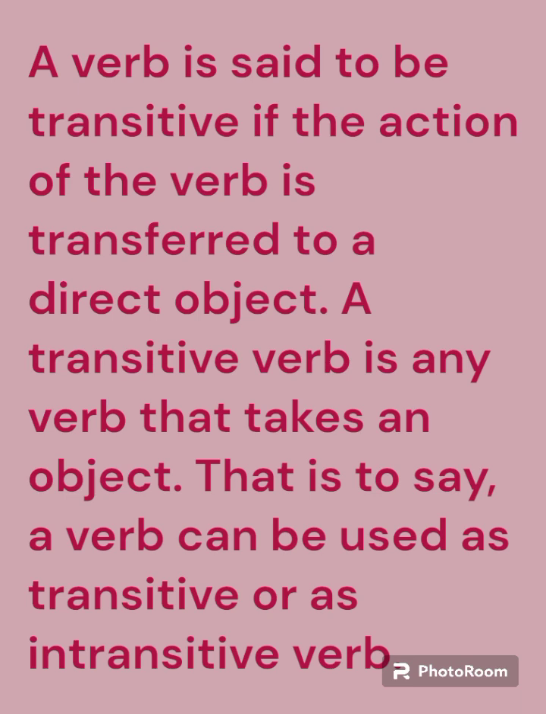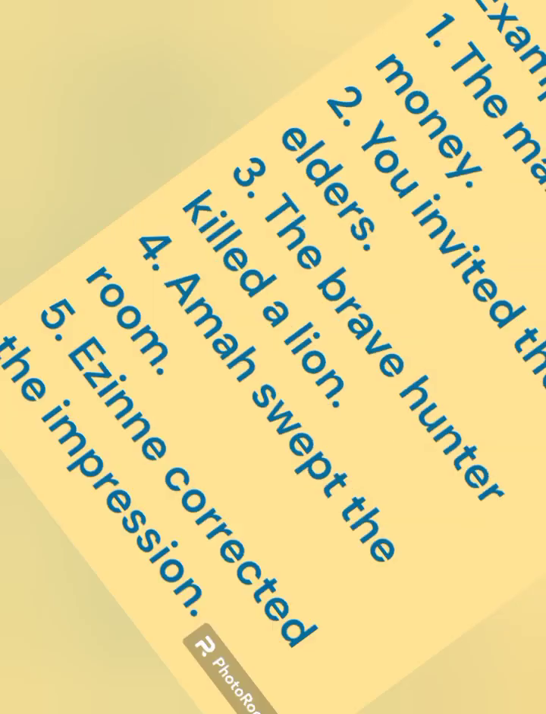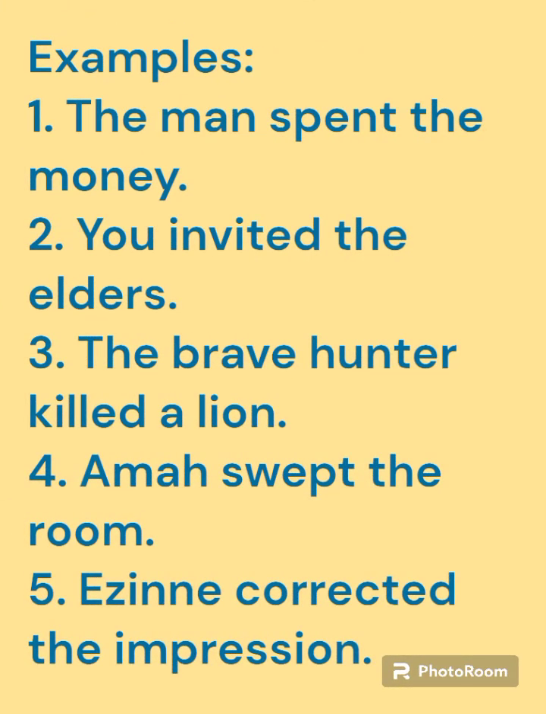Now let's look at the examples. 1. The man spent the money. You will see in this sentence that spent is the verb and the object is the money. So it is a transitive verb. Secondly, you invited the elders. Invited here is the verb and the object is the elders.